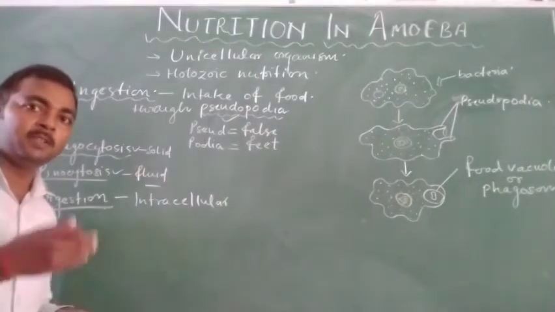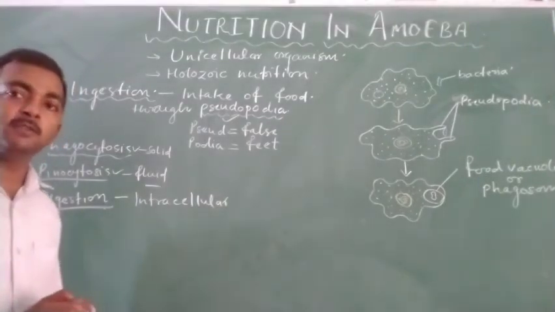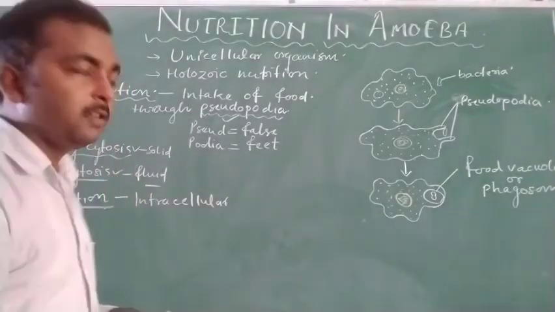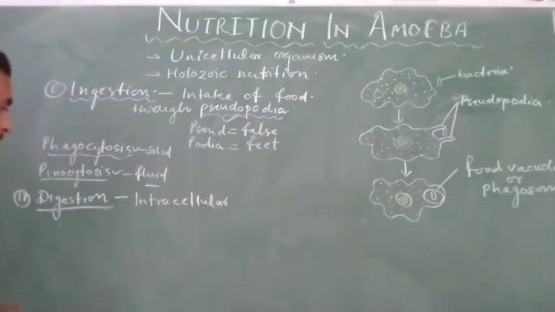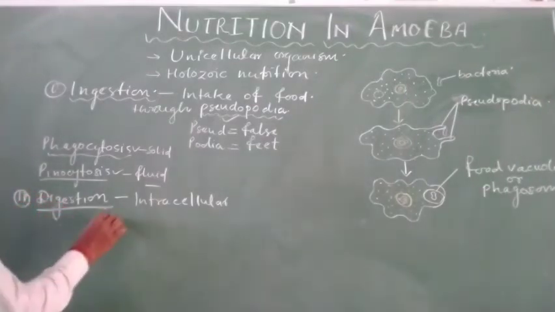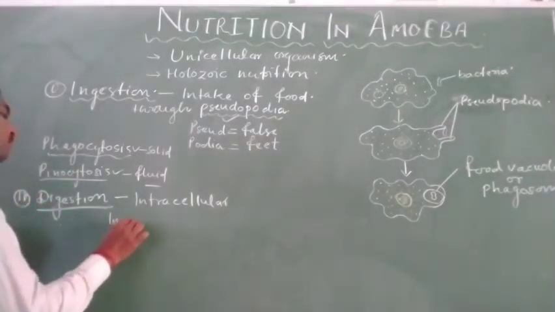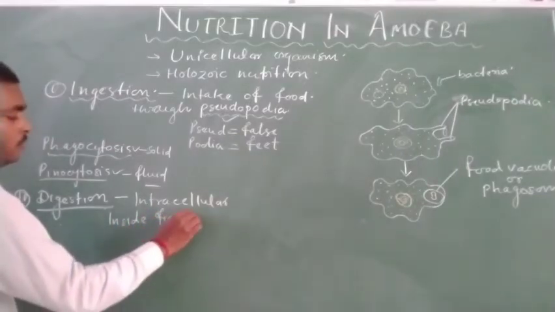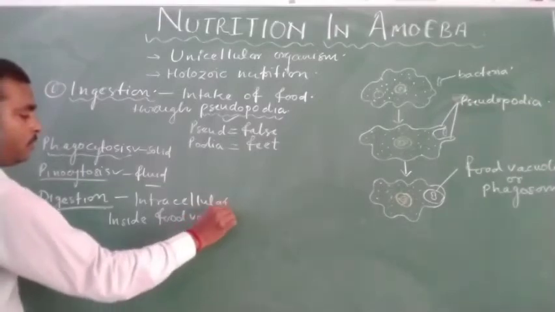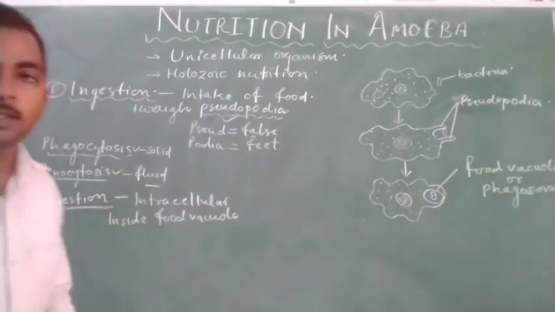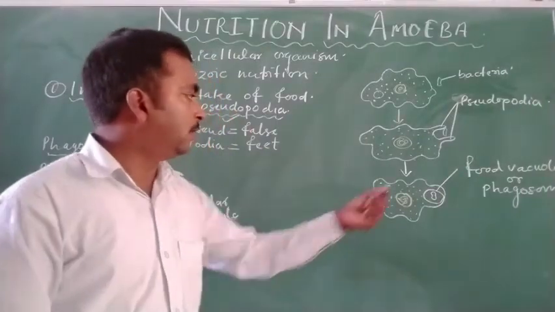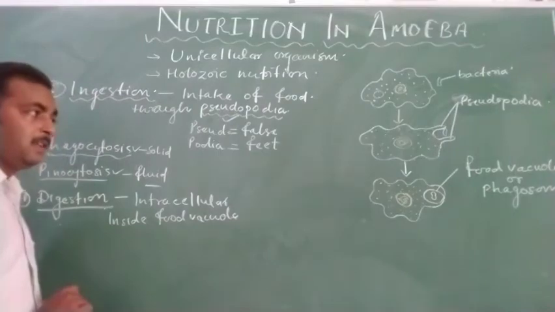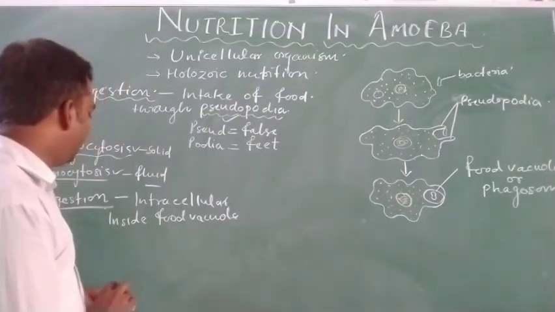When digestion takes place outside the cell, it is known as extracellular digestion, and when it takes place inside the cell, it is known as intracellular digestion. In amoeba, intracellular digestion takes place inside the food vacuole or phagosome. It means there is a special structure formed with the help of the plasma membrane that encircles the food particles. It is known as the food vacuole.